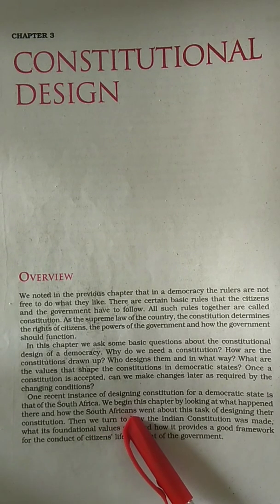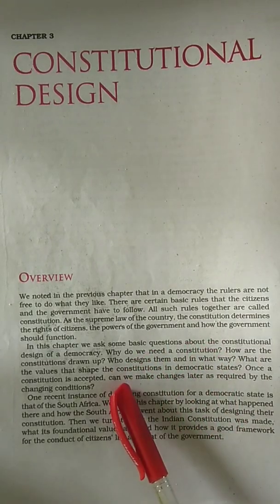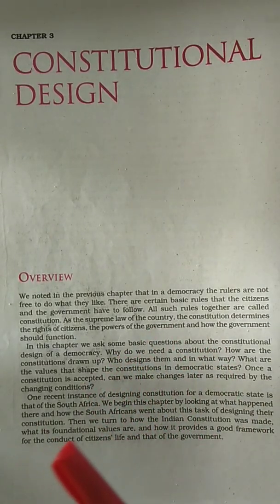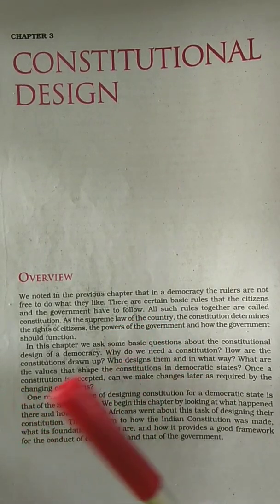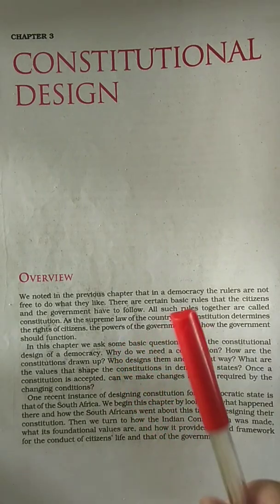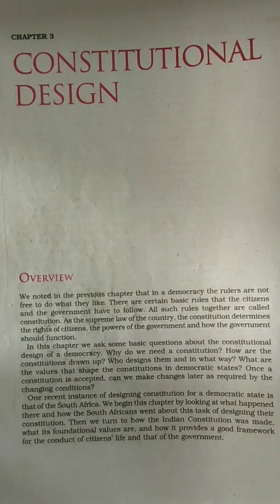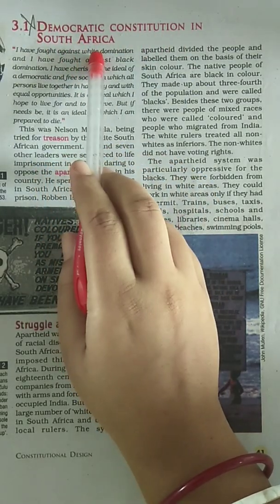So here, one recent instance of designing a constitution for a democratic state is the Constitution of South Africa. Now we will see the constitutional design of South Africa. Let's move to the next page. Point: democratic constitution in South Africa.